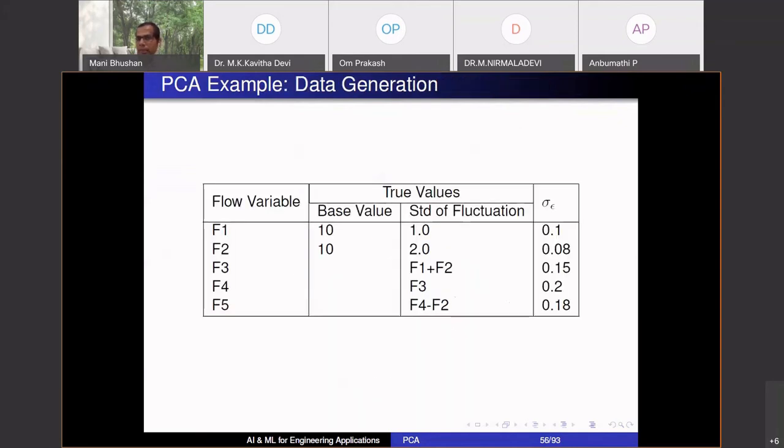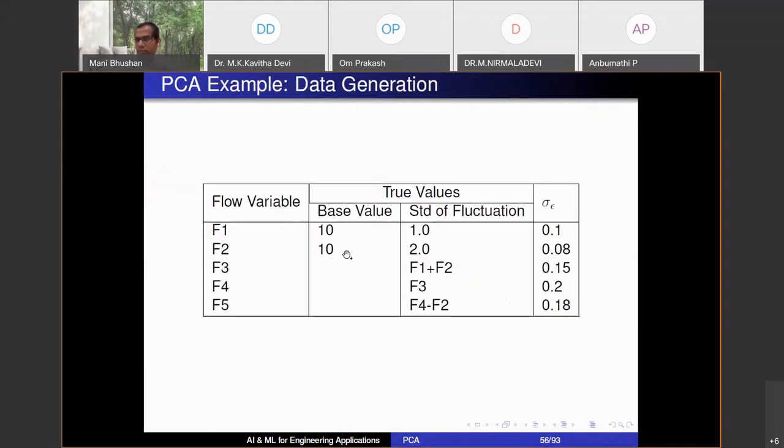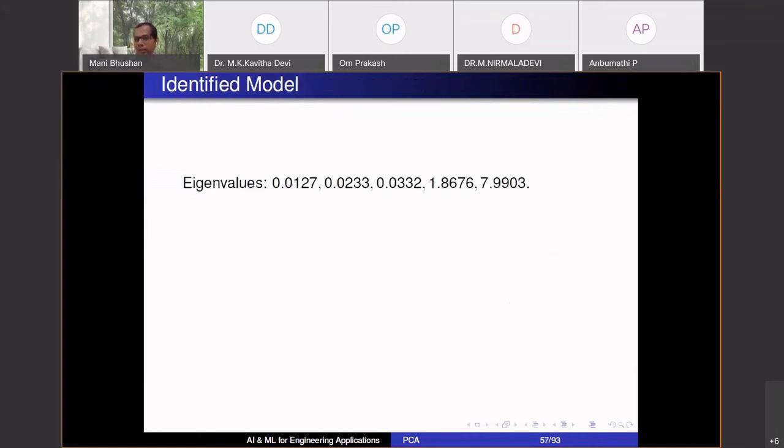I generate some data which satisfies these equations. The true values satisfy them. I add some noise to the true values. So the true values are generated in this manner. F1, F2 I choose as 10 plus a random number, 10 plus a random number. Then F3, F4, F5 are chosen so that the equation is satisfied. To simulate the measurements, I add measurement noise on top of all of this. And now the question is, using PCA, can I extract 3 relationships amongst these 5 variables?